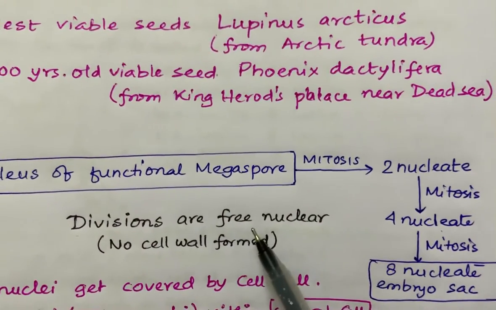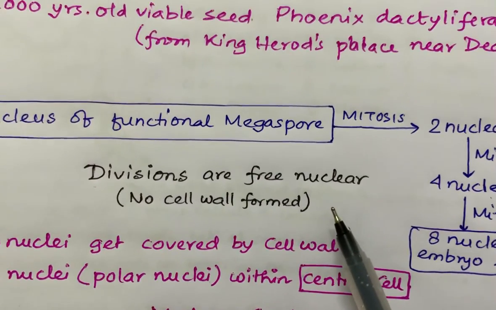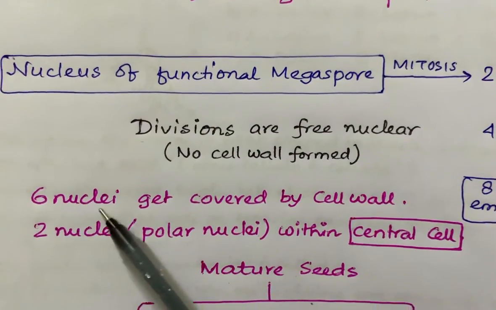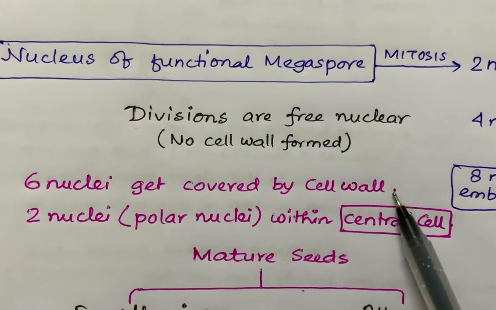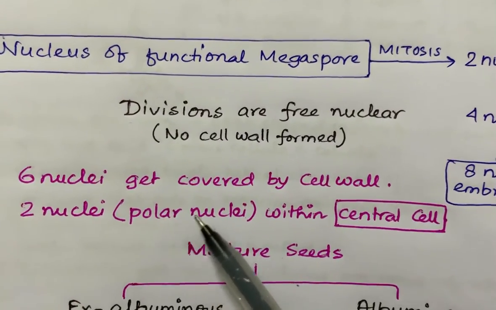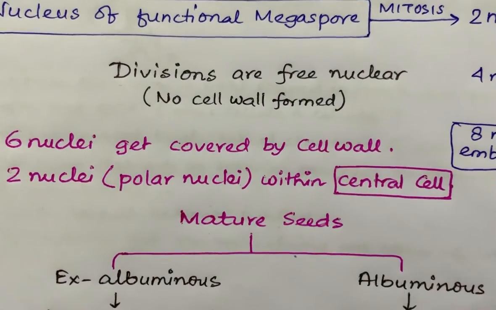These divisions are free nuclear divisions, meaning no cell wall is formed immediately. Cell wall is formed but not so immediately. The 6 nuclei out of these 8 get covered by cell wall after a certain time, but 2 nuclei known as polar nuclei are contained within the central cell. That is diploid.